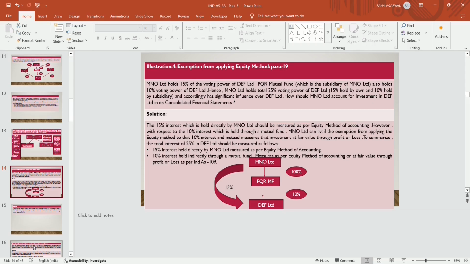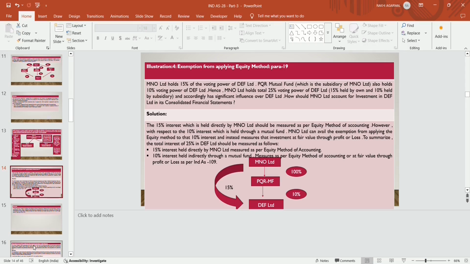15% and indirect holding through subsidiary is 10%. In order to check significant influence, we will check the combined effect, that is 15 plus 10, it becomes 25%. So the definition of significant influence is met. Para 19 of Ind AS 28 gets triggered. For direct holding, they will apply the equity method, that is mandatory.